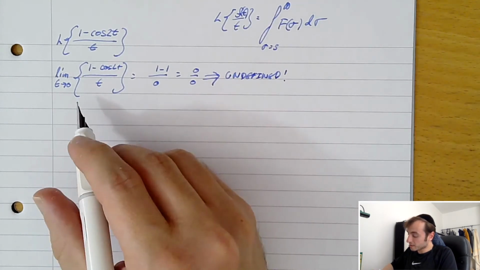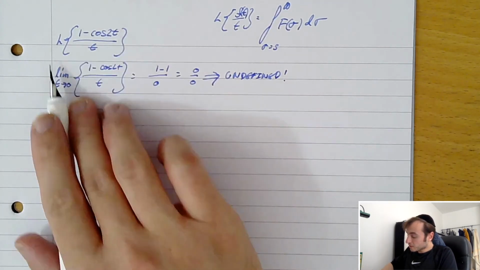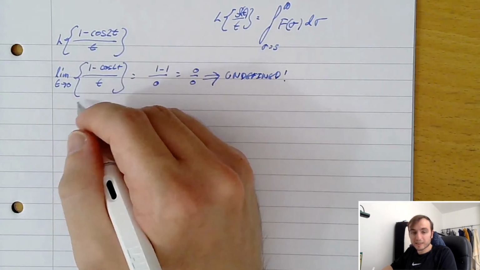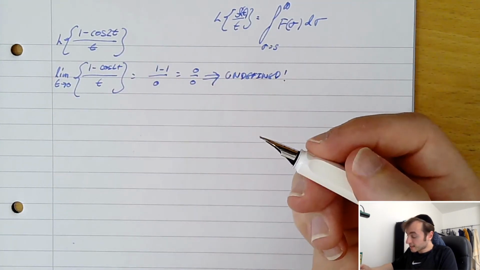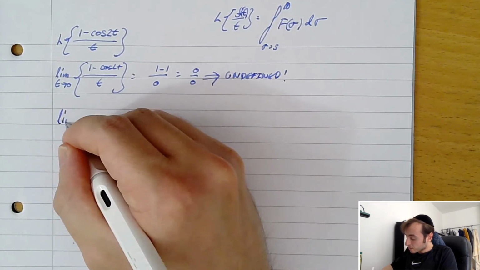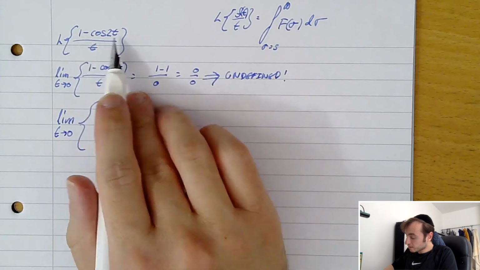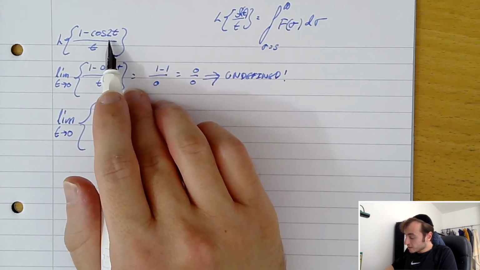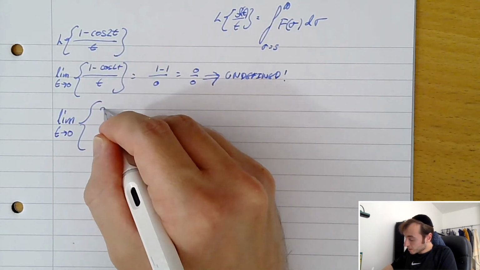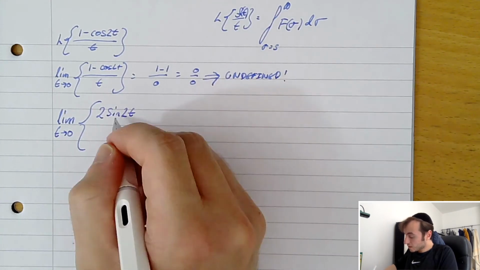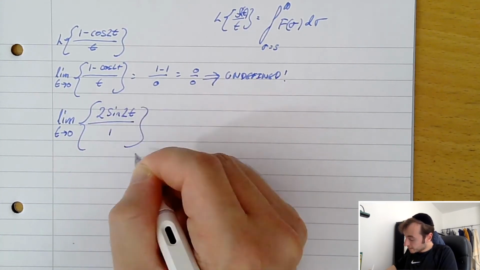So let's use L'Hopital's rule to find out if the limit exists. What we need to do is differentiate the top and the bottom, find the limit as t tends to 0, and see if there's a defined solution. So we're looking at the limit as t tends to 0 for the derivative of the numerator, which is going to be 2 sine 2t, on 1.